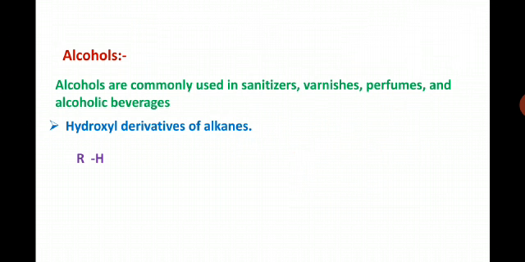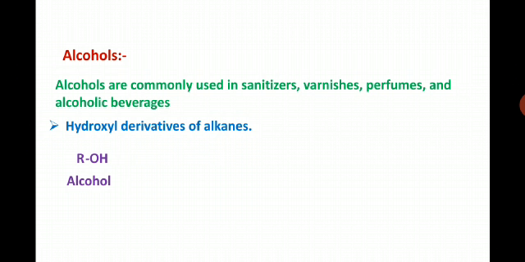Now what happens is this hydrogen is removed, see how it is removed, like this. The hydroxyl group is connected like this, and the resulting compound becomes alcohol.